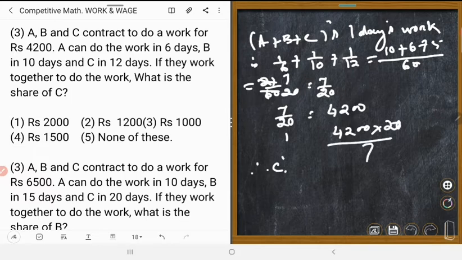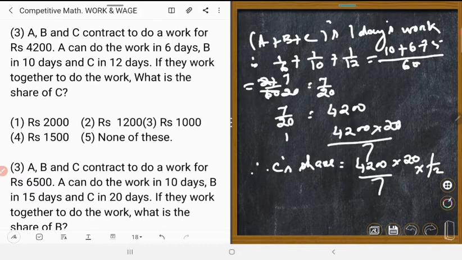Therefore C's share is equal to 4,200 into 20 upon 7 into 1 upon 12. Okay, 7 times 6, right, 6 times 2, 600 times 2 is equal to 1,000.